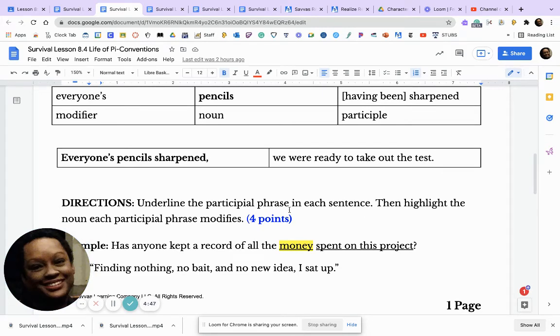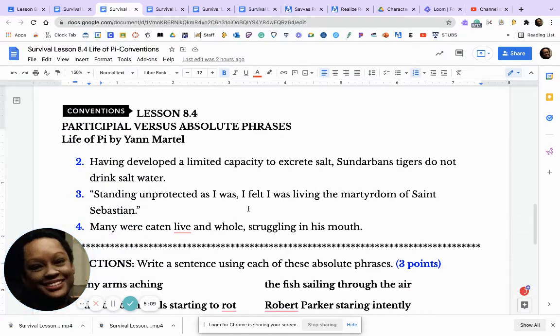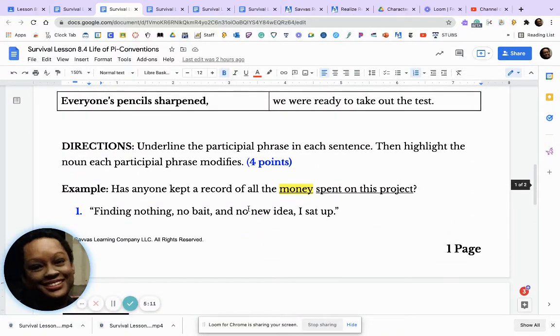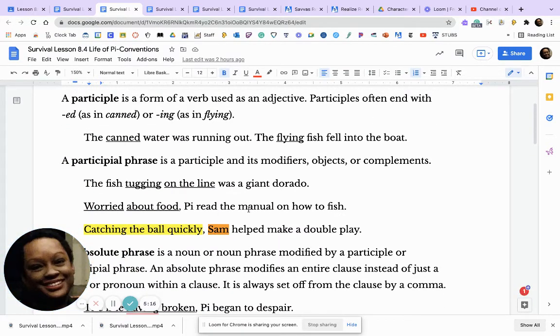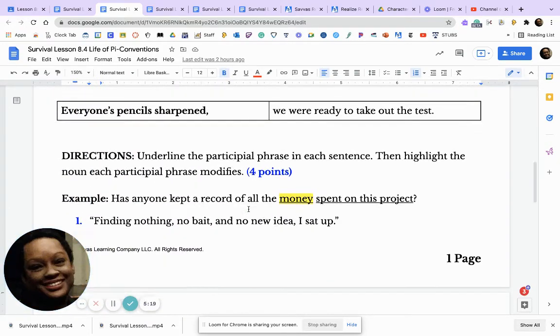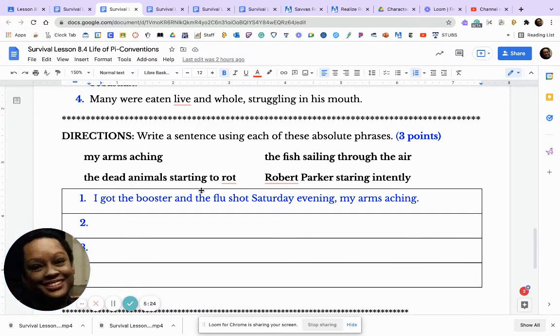Underline the participle phrase in each sentence, then highlight the noun each participle phrase modifies. Here's an example. Has everyone kept a record of all the money spent on the project? Okay, guys, I want you to answer question number 1, question number 2, question number 3, and question number 4. Okay, please go back up to the top and look up what a participle is and a participle phrase before you begin answering the questions. Okay, let's look at the directions.